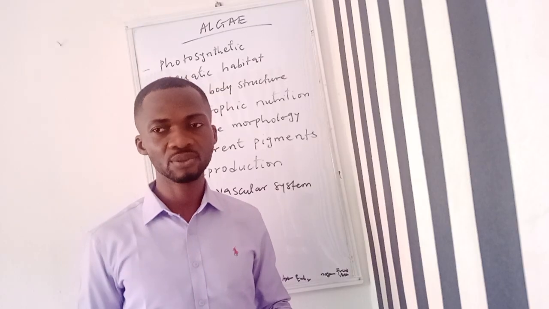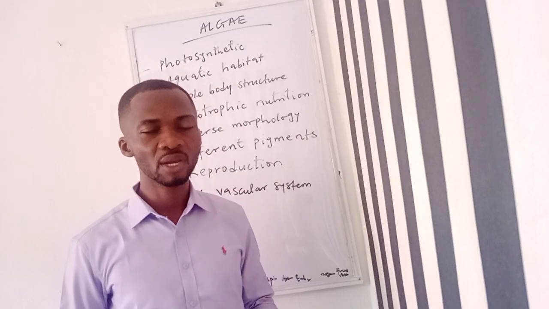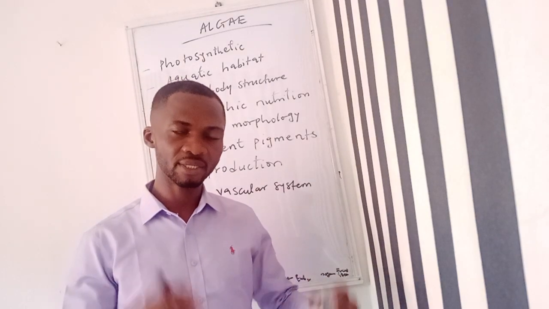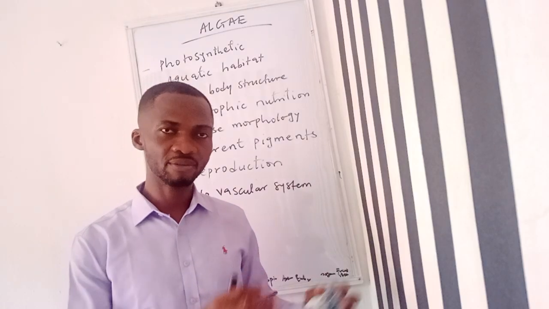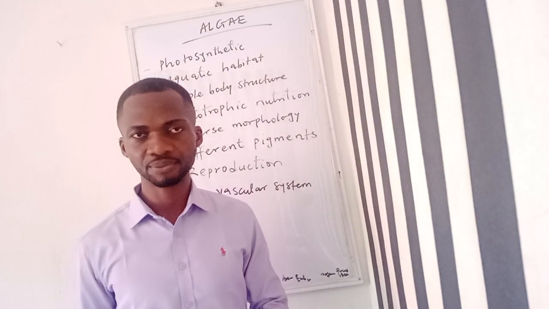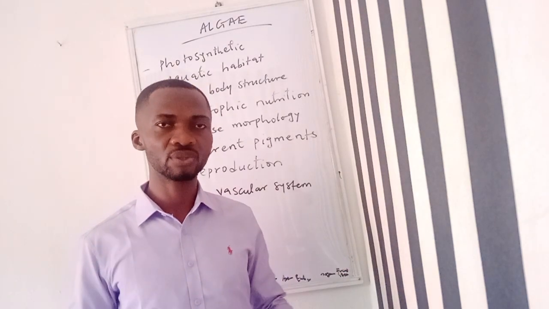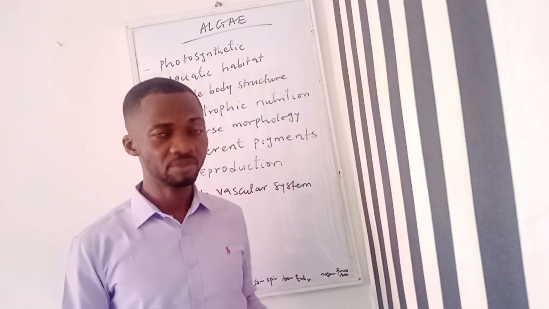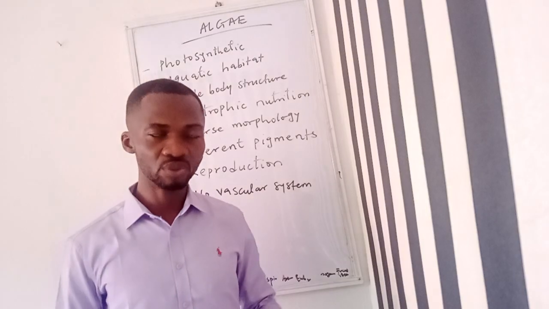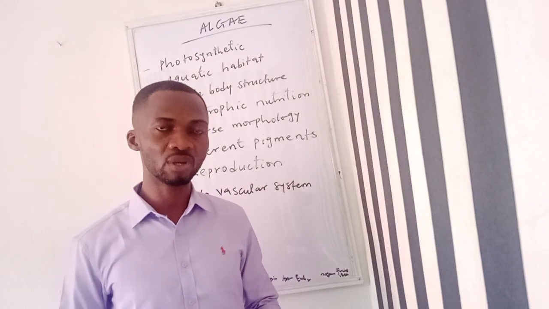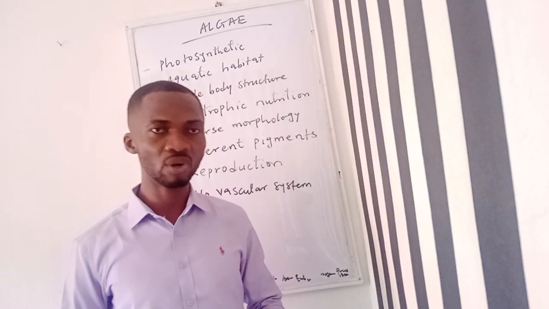But for today's class, we want to look at the second category I mentioned, which is the thallophyta. Under thallophyta, like I rightly said, we have two different groups of plants: the algae and the fungi. We want to discuss the algae and also the fungi. However, the discussion of fungi will be in the next class. So I want to use this time to specifically talk about the algae.